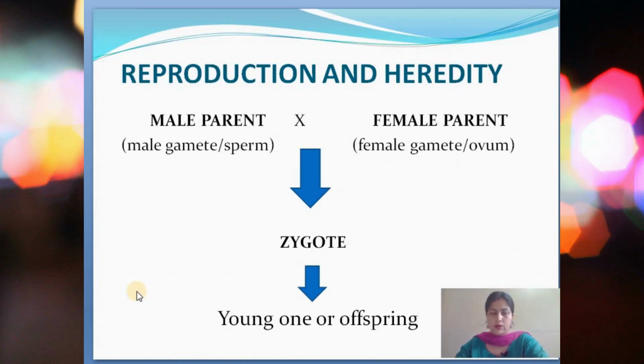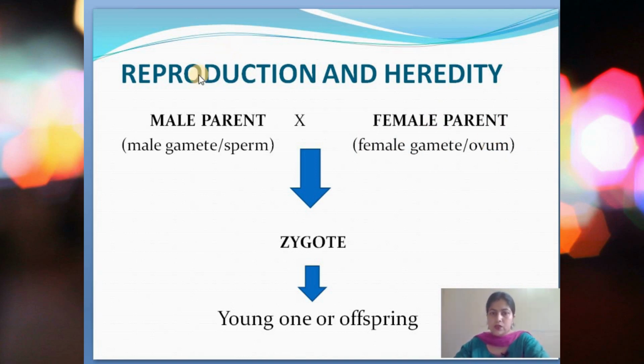So here I have shown you a flow chart showing the process of heredity. In sexual reproduction, what happens? You see here the male parent, that is the father, and the female parent, the mother. The male parent contains the male gamete, which is also known as sperm, and the female parent has the female gamete or the ovum, which is sometimes also called the egg cell.